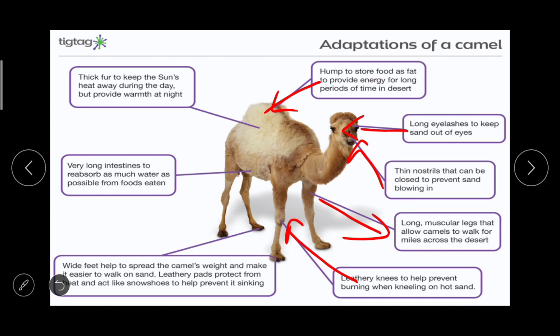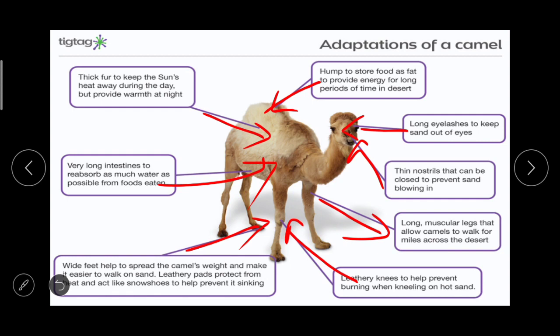Leathery pads protect from heat and act like snowshoes to help prevent it sinking. Very long intestine to reabsorb as much water as possible from foods eaten, and the thick fur to keep the sun's heat away during the day but provide warmth at night. All these are the adaptations by camel to survive with the change in the environment.